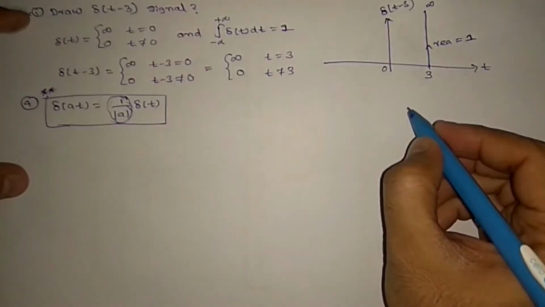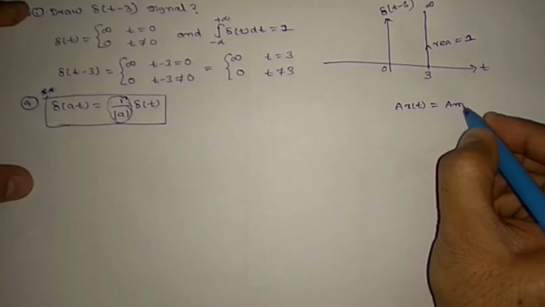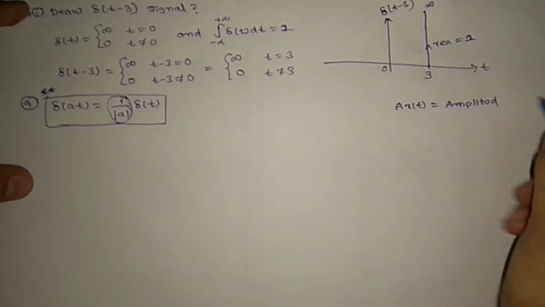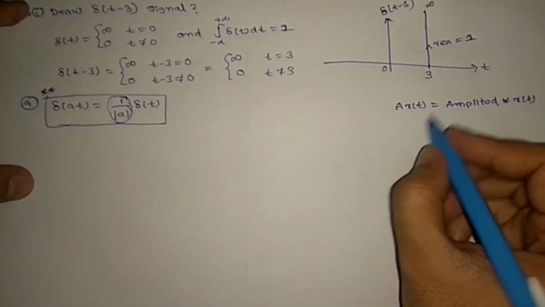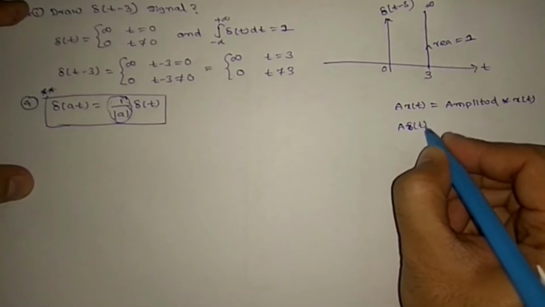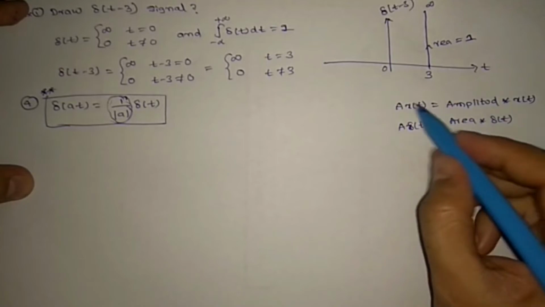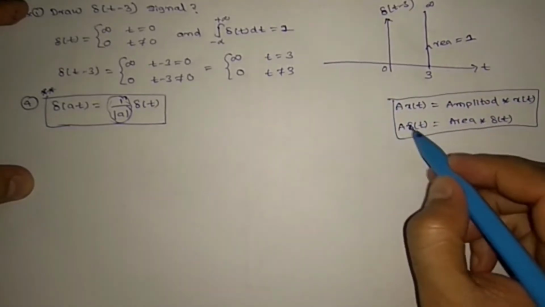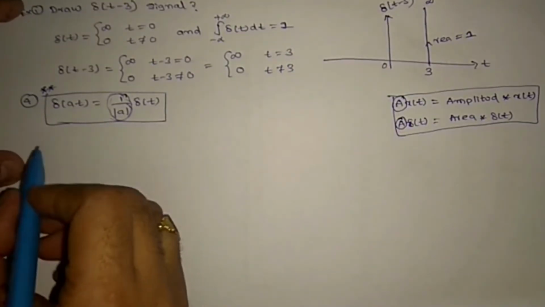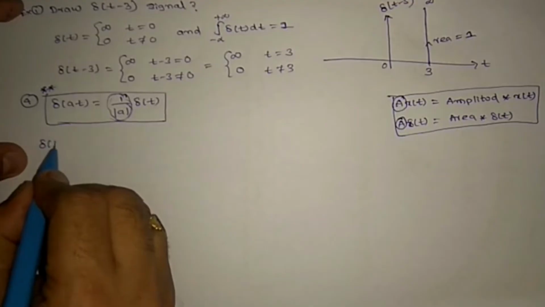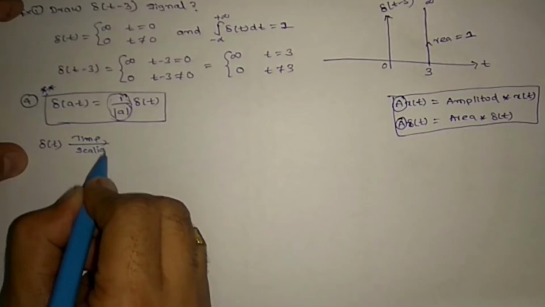Clear? So if I give a times x of t, that means the amplitude is a. And if you give a times del of t, this is the area. So this is area here, and here it is amplitude. Now let us see what happens when we perform time scaling on del of t, we get del of at.